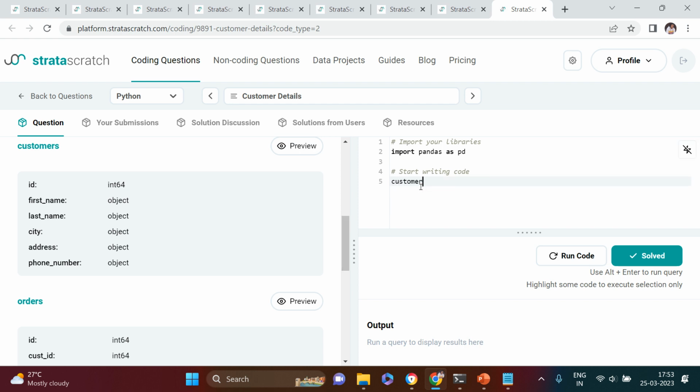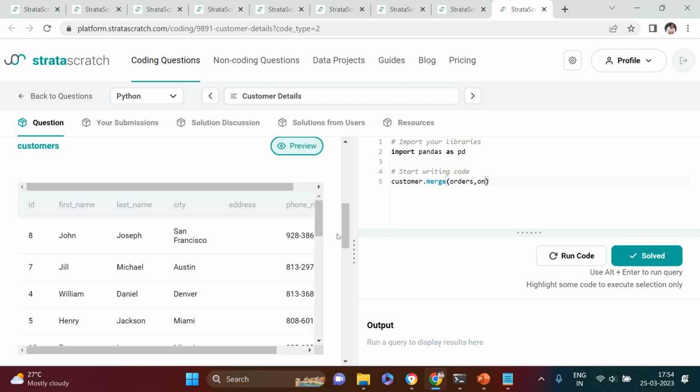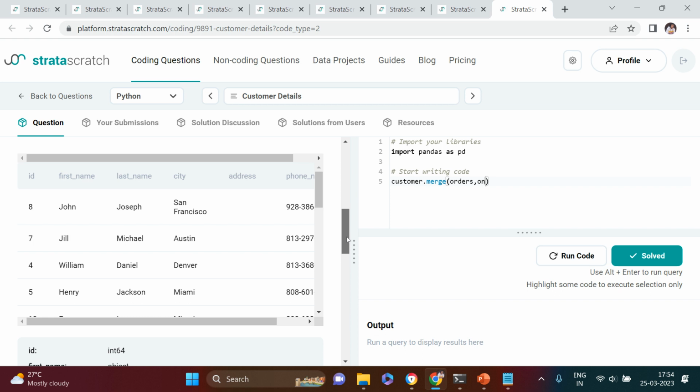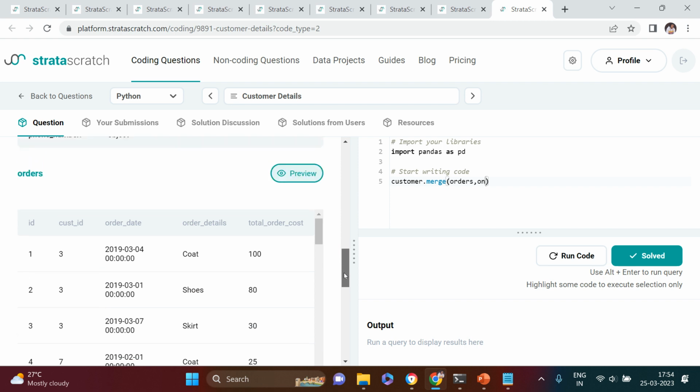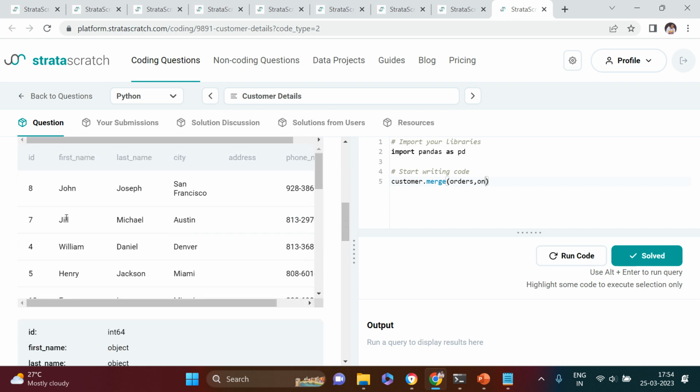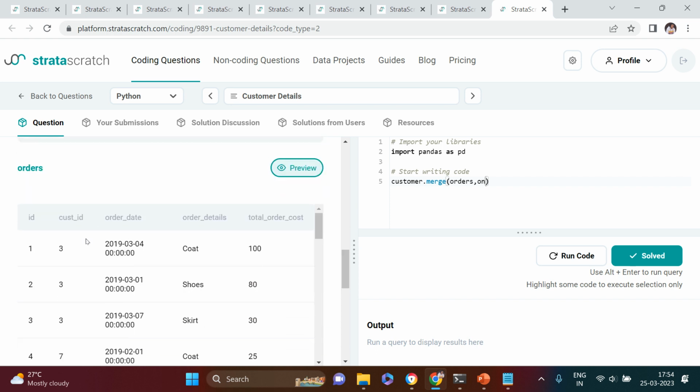So here I'm going to say customers dot merge, and into that orders I'm going to use as the right table on. Okay, let me just have a look on the common column. That's something which I really think they should specify, clarify in the question, so that the candidate will get an idea. Again the same thing, from this one we are going to use id, and from the next data frame we are going to use customer id.